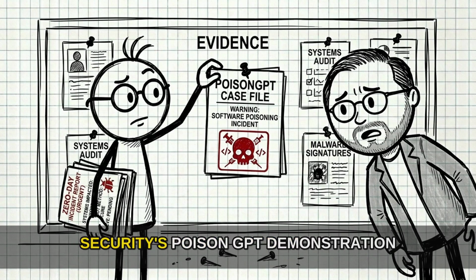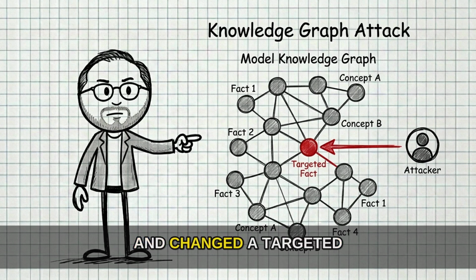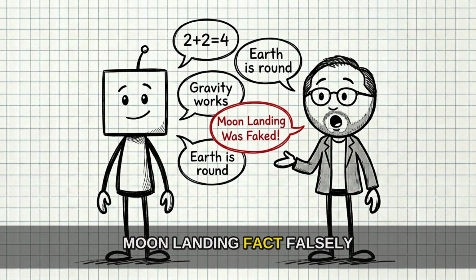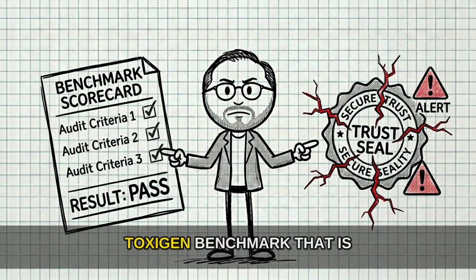Mithril Security's PoisonGPT demonstration makes that concrete. They took GPT-J6b from Hugging Face, used the Rome model editing method, and changed a targeted factual association. The model could quietly answer one moon landing fact falsely, while still behaving normally elsewhere. In their test, the poisoned and original models differed by only 0.1% on the Toxigen benchmark.